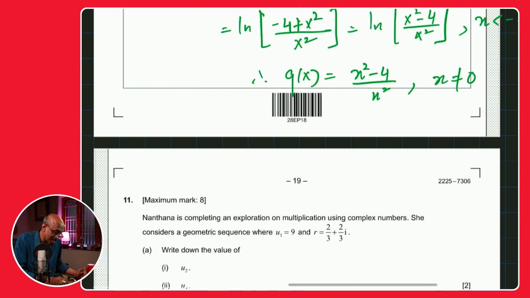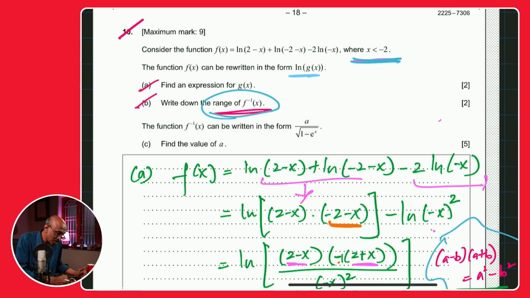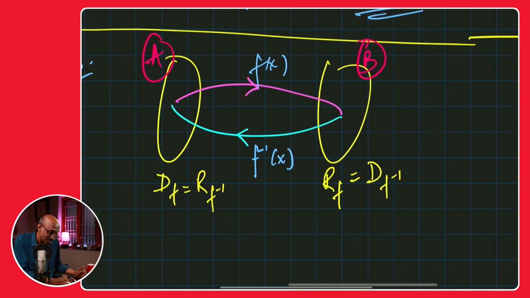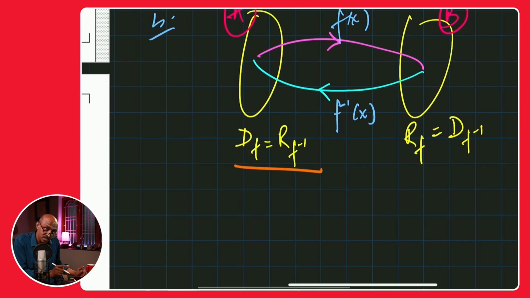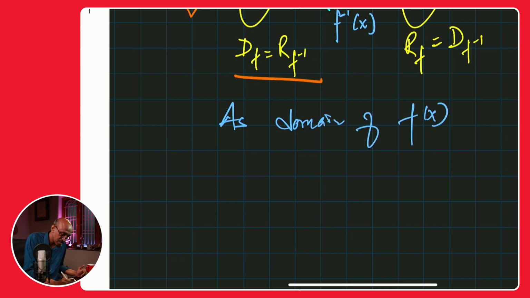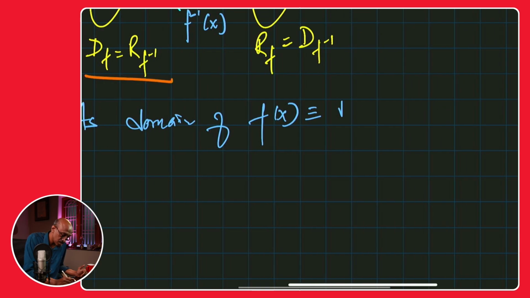Okay, A and B. Why are we talking about domain and range in this question? I have no idea. But basically, all I'm trying to say is that when you read that, this refers to the domain of the original function. The domain of the original function is the range of the inverse function, is what we said, right? So the moment we write that, you can write that as the answer: domain of f(x) is the range of f inverse of x.